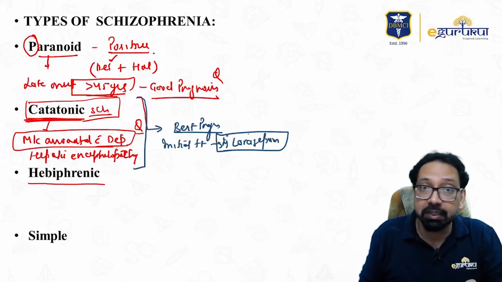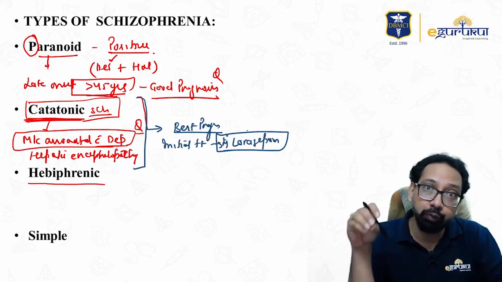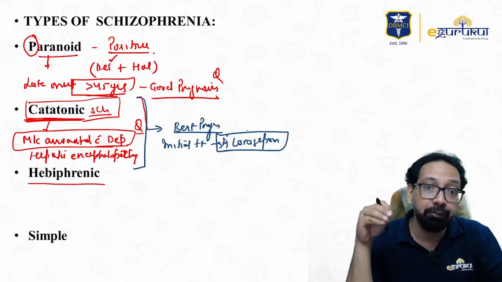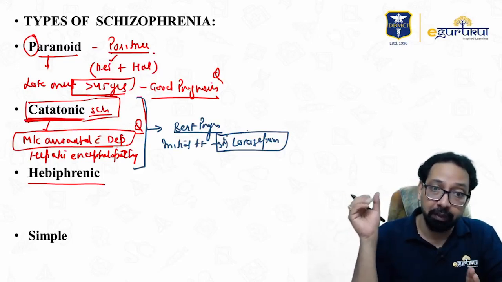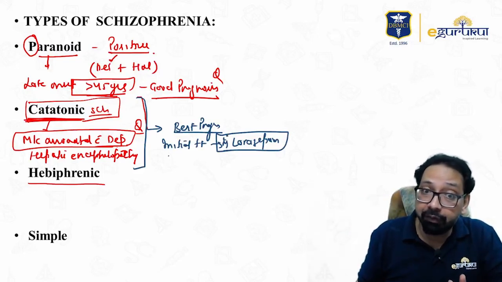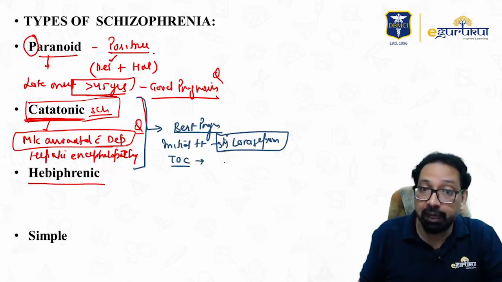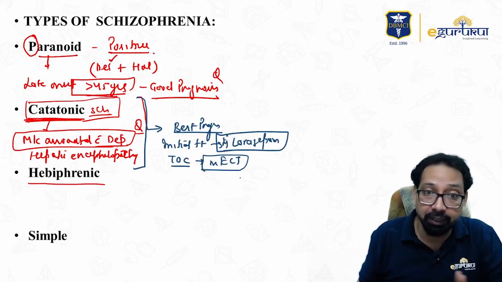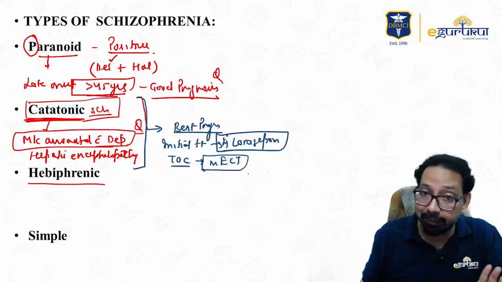Yes, a question is asked: if a patient of catatonia comes to you, you will start the immediate treatment, and you will say injection lorazepam. But if they ask the treatment of choice, I have already told you, it is modified ECT according to the Mental Health Care Act. Direct ECT you can't give, so modified ECT.